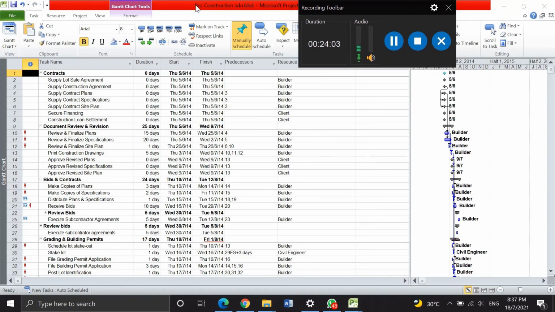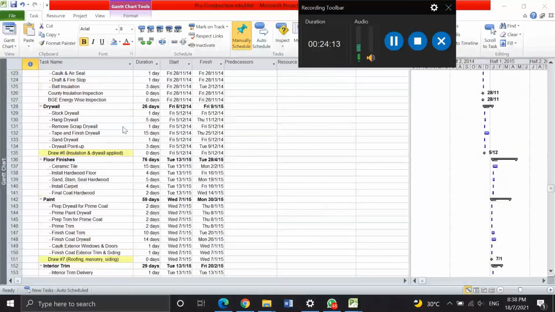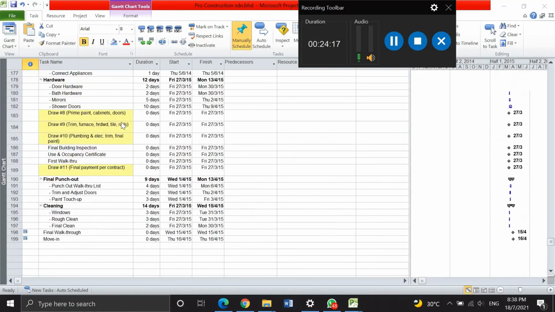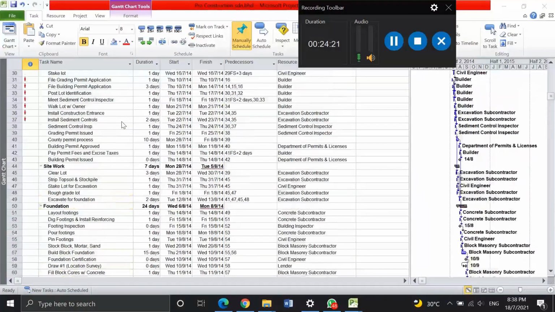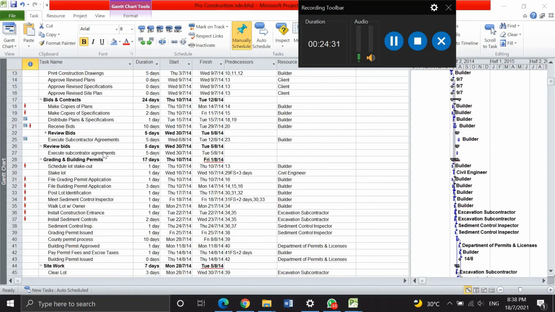We are from Pro Construction Sdn Berhad, and we build a bungalow house at Kangar, Perlis. This is our Gantt chart. You can see contract, document review and revisions, bids and contract.